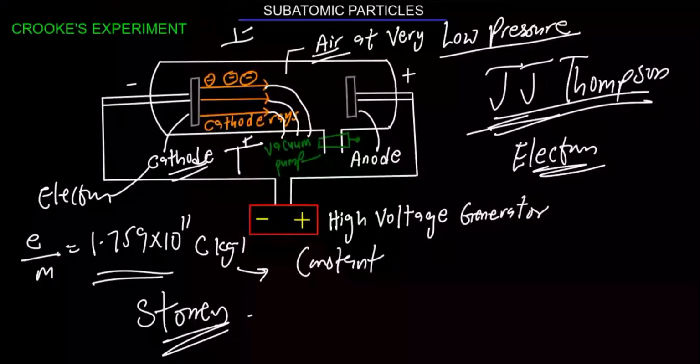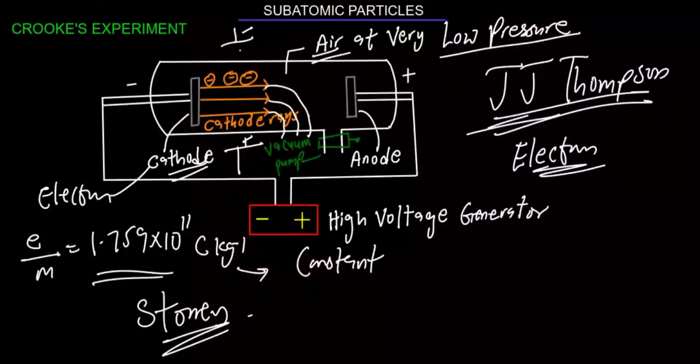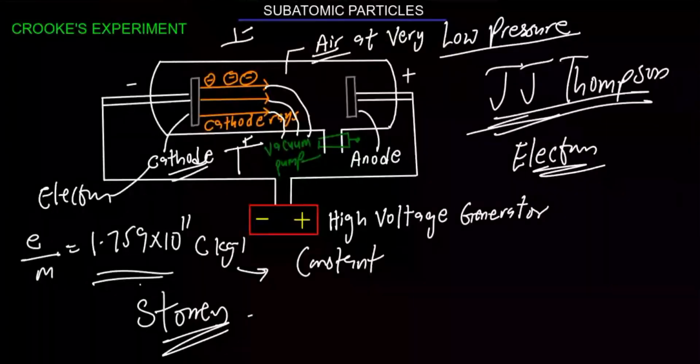So J.J. Thomson was also credited with the discovery because of his work. He helped to study the effect of electric and magnetic fields on cathode rays, and he also helped to calculate the charge to mass ratio of cathode rays, and this is what we have. So that's that for about that.